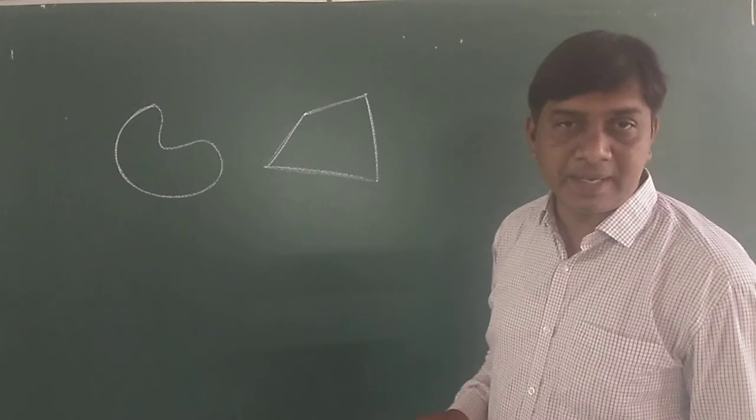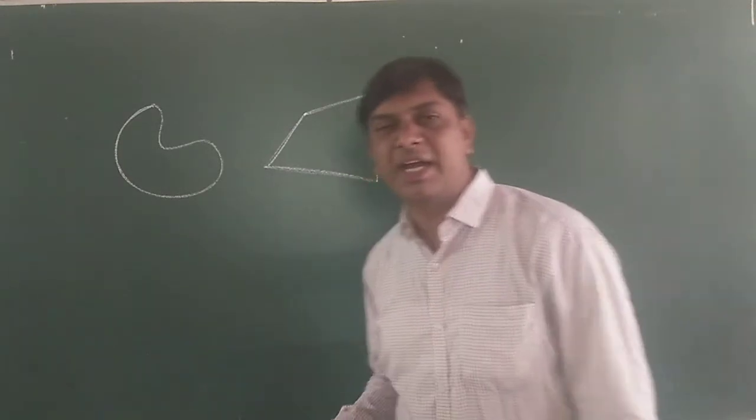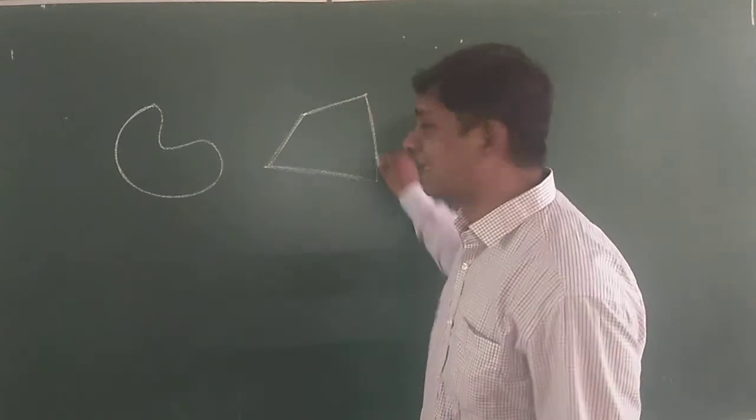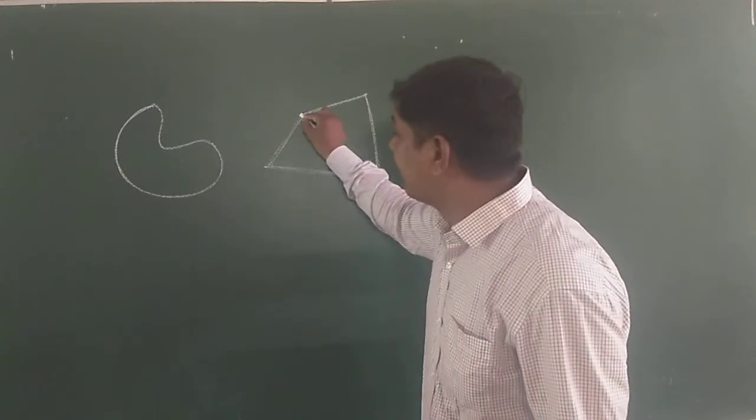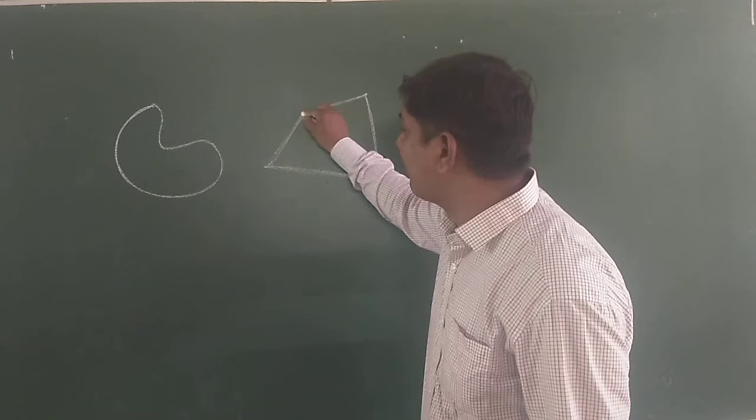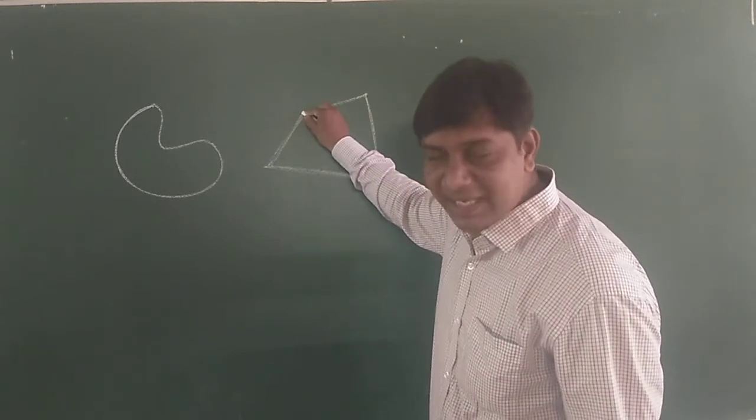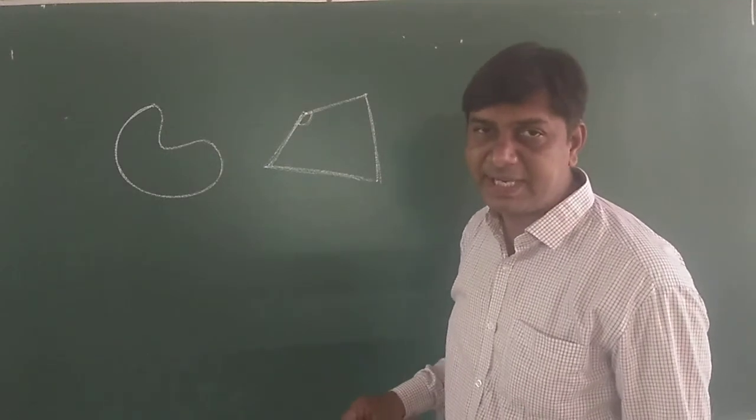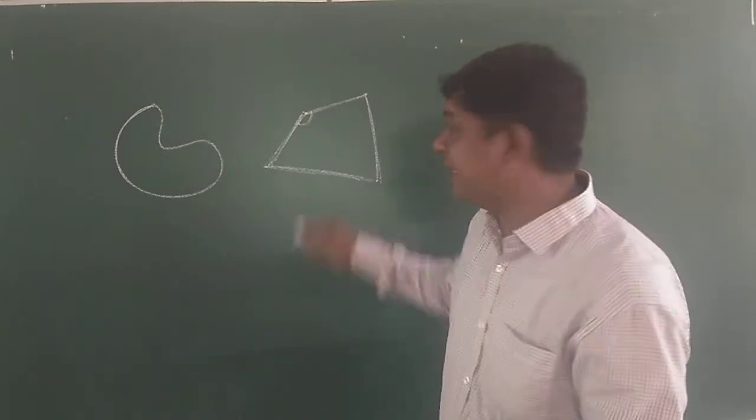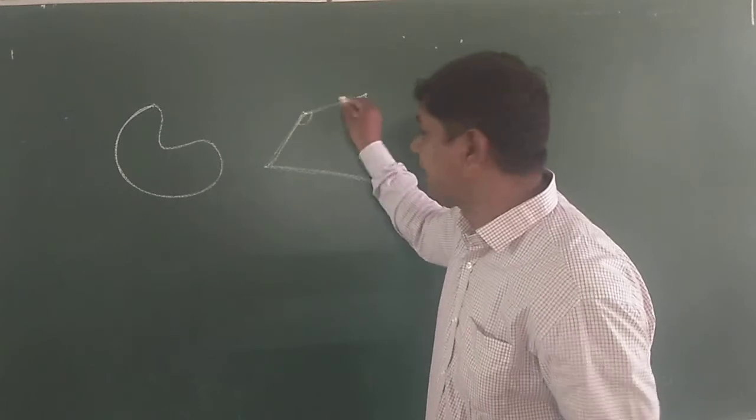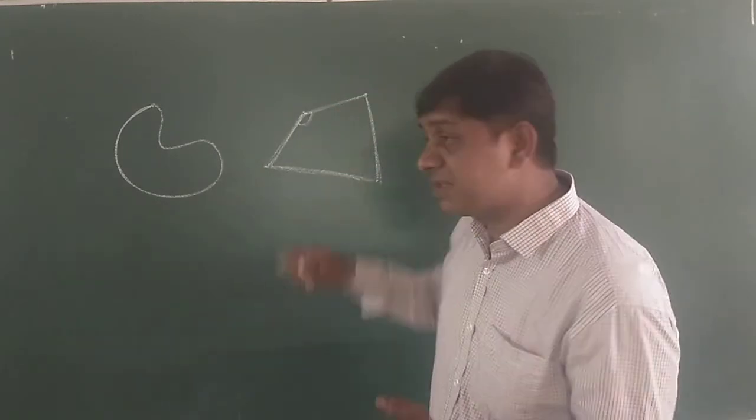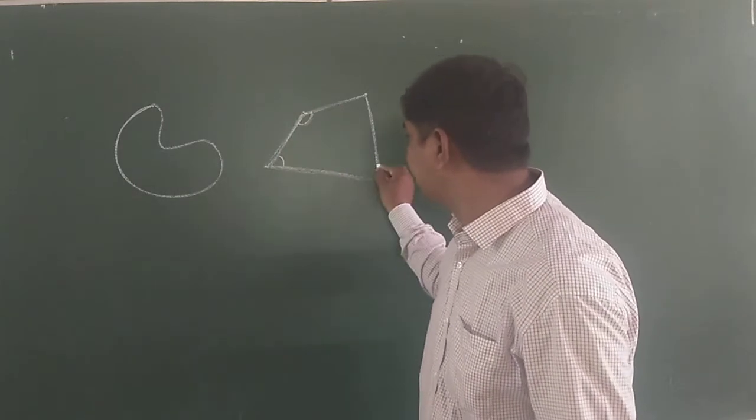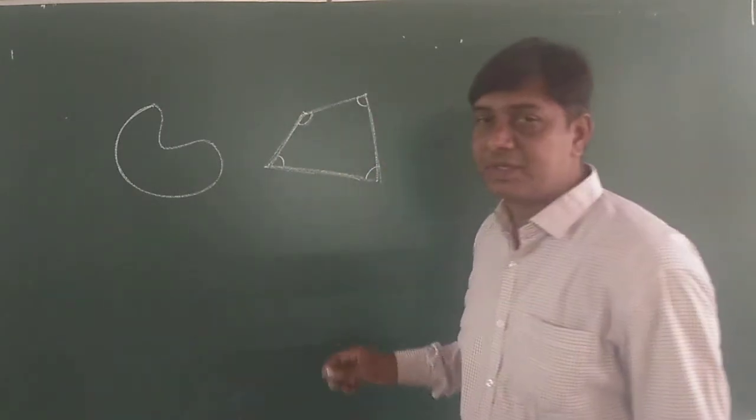A simple closed figure with line segments is called a polygon. In that polygon, there are sides. These are the sides. Simple line segments are called sides. And every two line segments meet at one point. That is called a vertex. At every vertex, there will be one angle. The region between the terminal and initial sides is called an angle. Here, these are the angles.